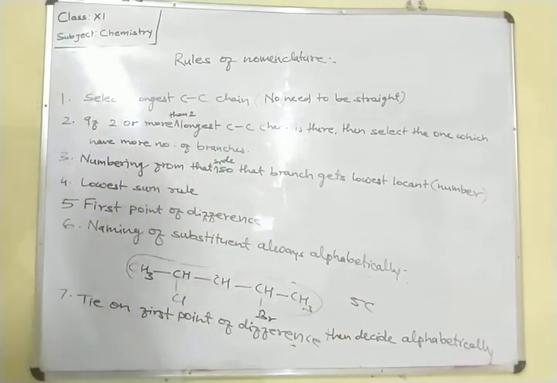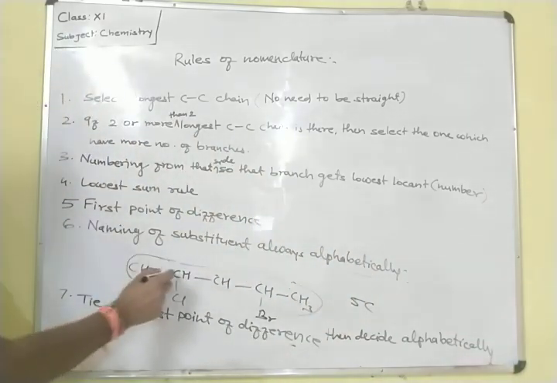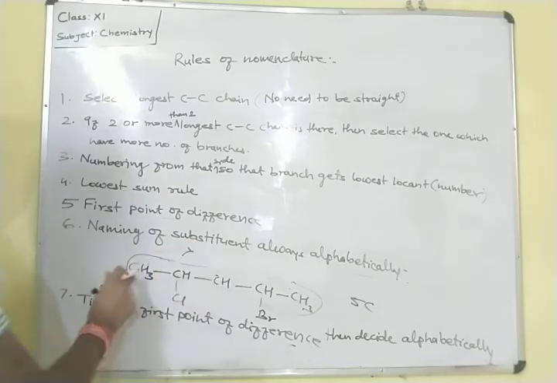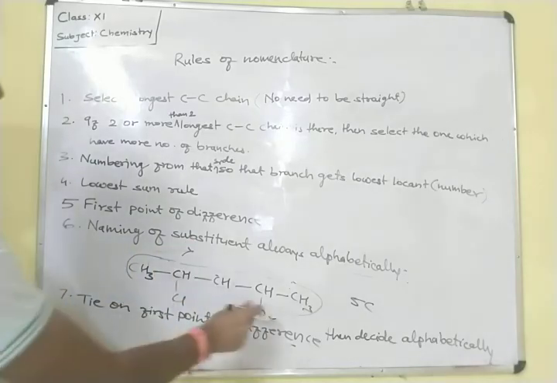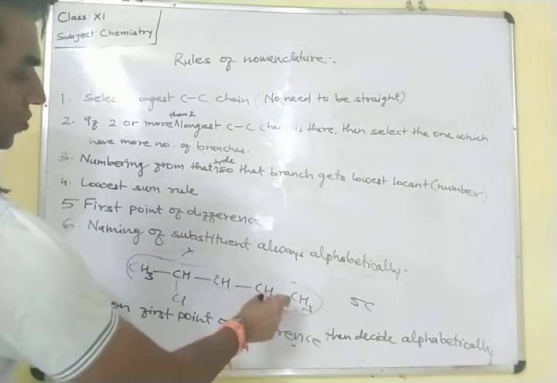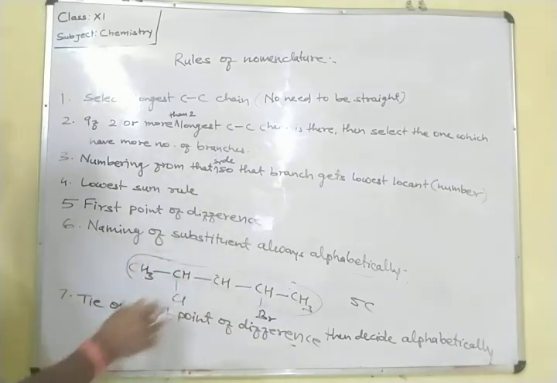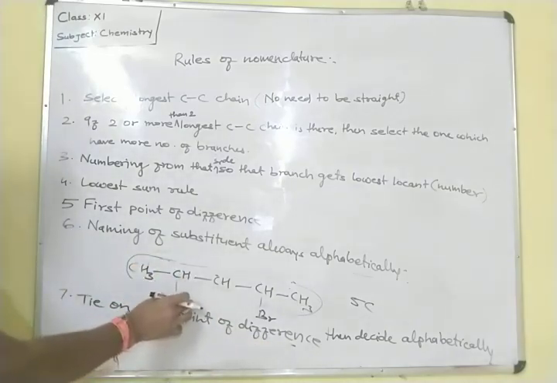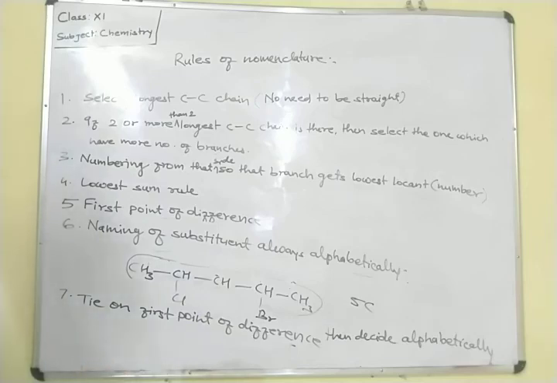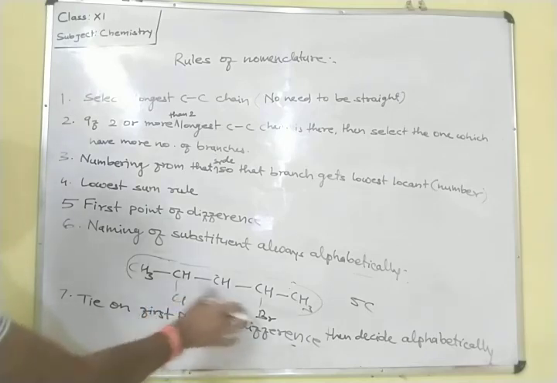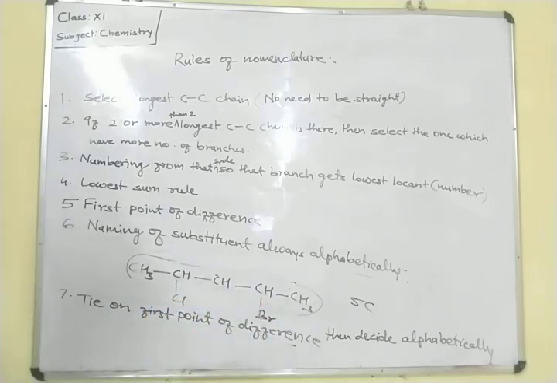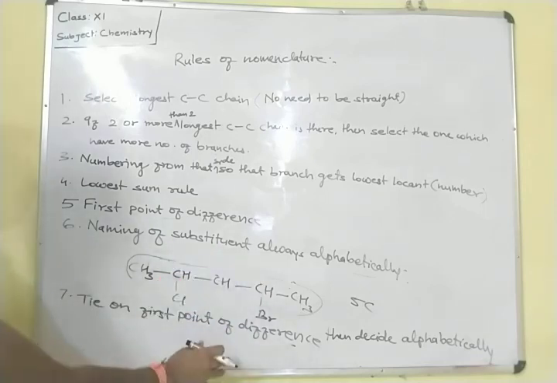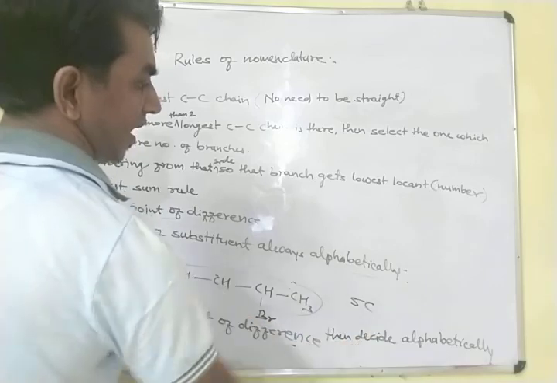Deciding alphabetically means: in the second position from left to right there is one substituent, and from right to left also in the second position. If the position of substituents ties, with one chlorine and one bromine attached from both sides in the same position, then decide alphabetically.